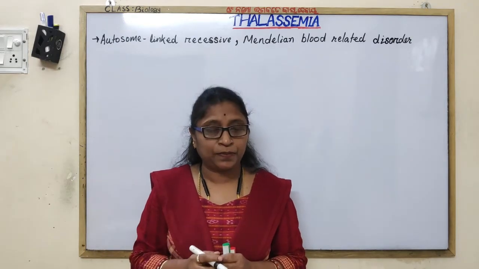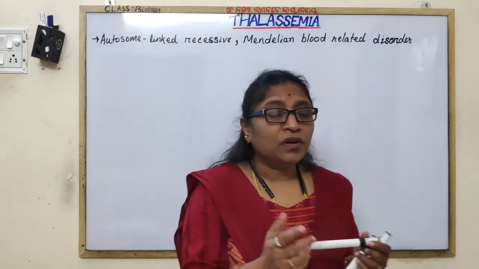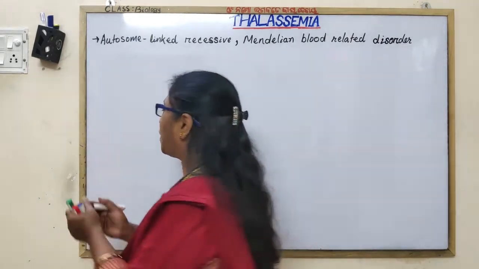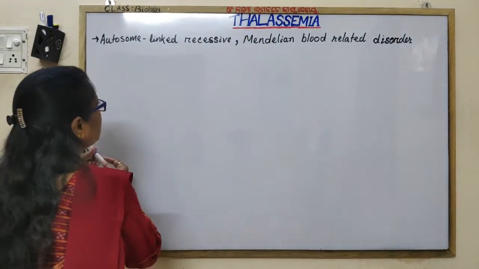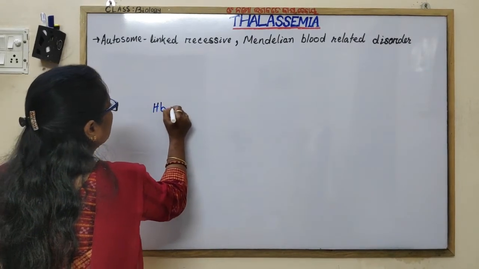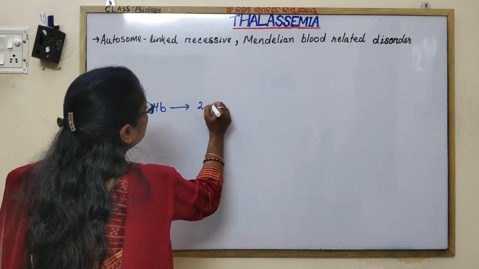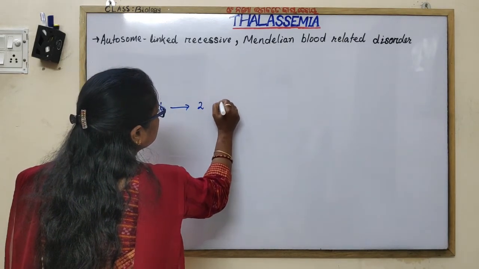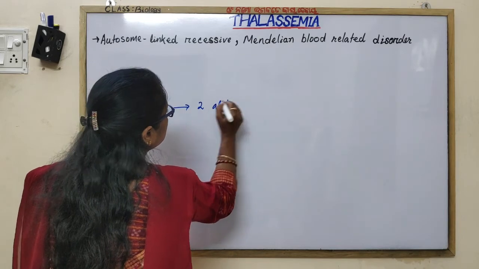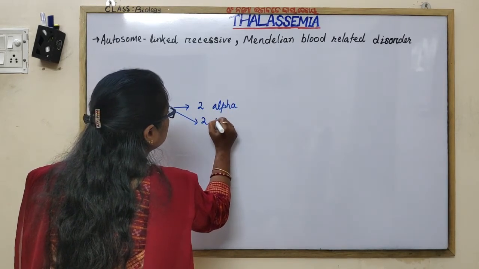globin chains. As we know, hemoglobin is made up of 2 alpha chains and 2 beta chains.